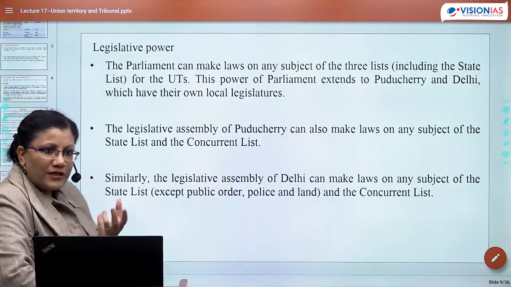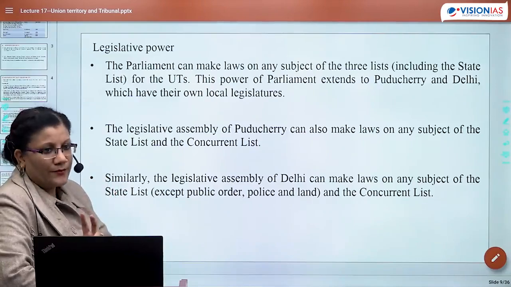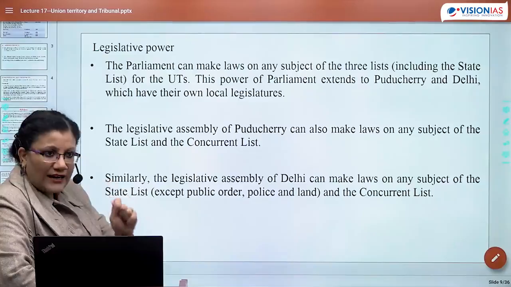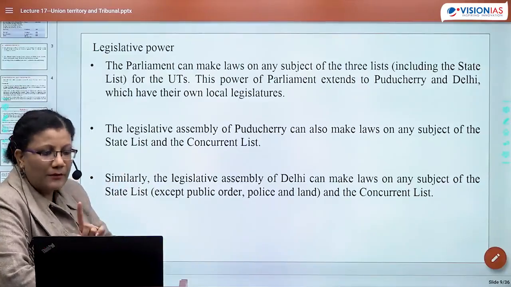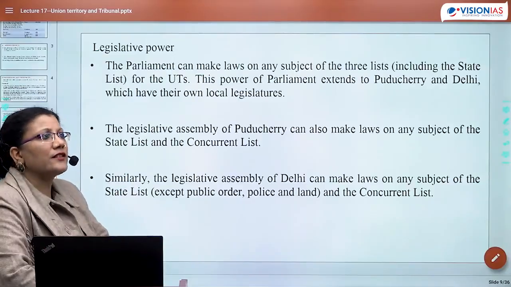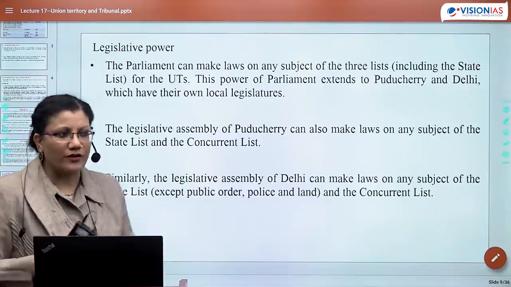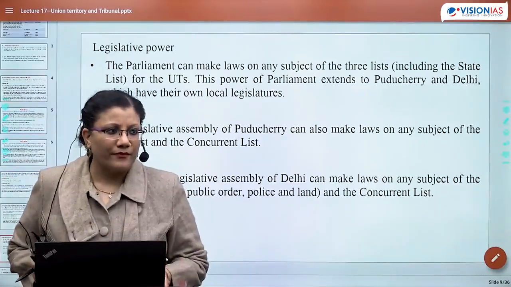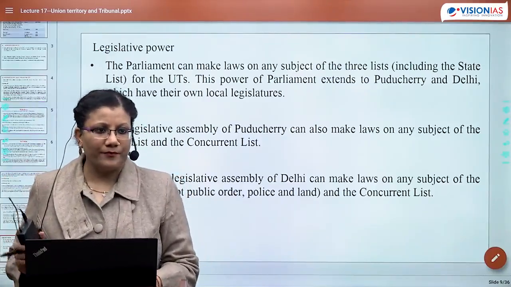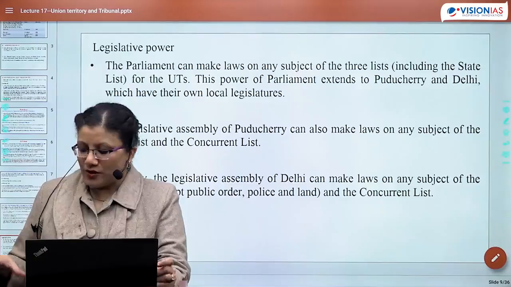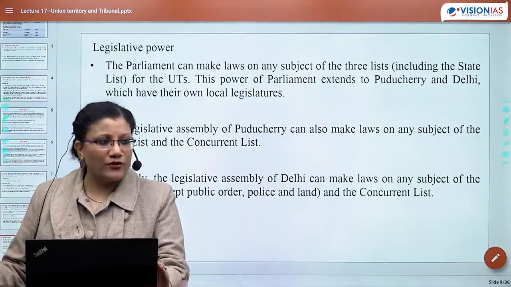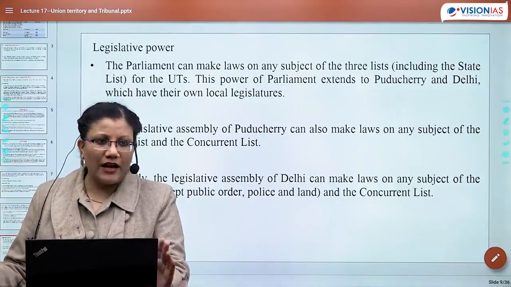So for all the subjects which are there in the state list, regarding those subjects in a UT, Parliament will be making laws. Understood? So now, for instance, is education a state subject or concurrent? We studied it yesterday. What is health? State, okay? So education is concurrent, which is why the NEP and so on came.